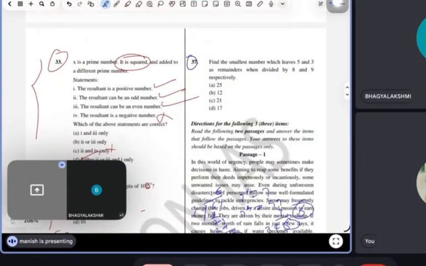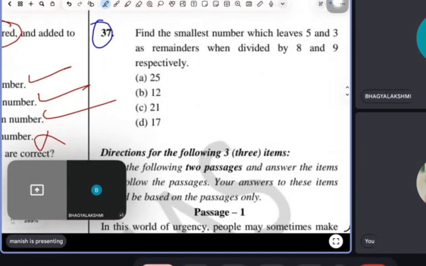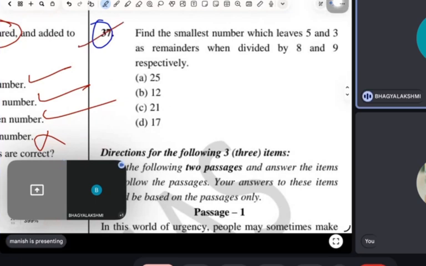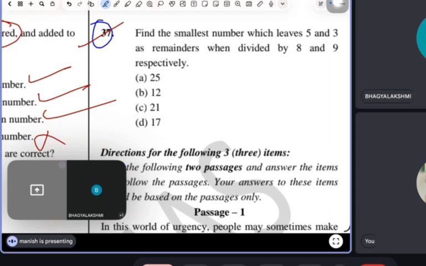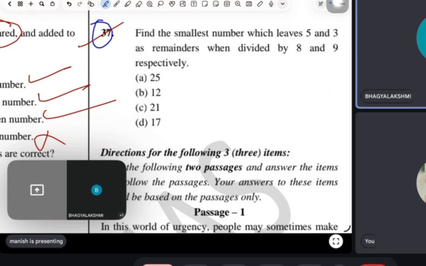Okay, last question, guys. Read, Bhagya. Find the smallest number which leaves 5 and 3 as remainders when divided by 8 and 9 respectively. Tell me this question, guys. You have just 10 seconds.